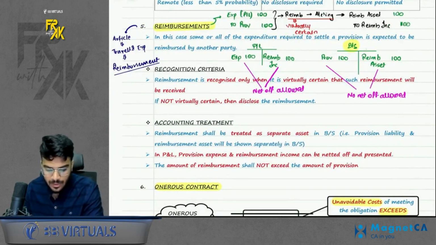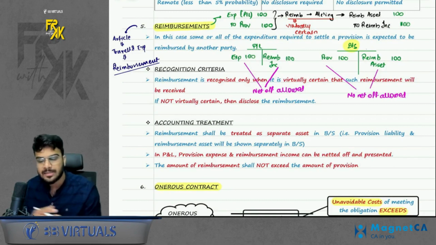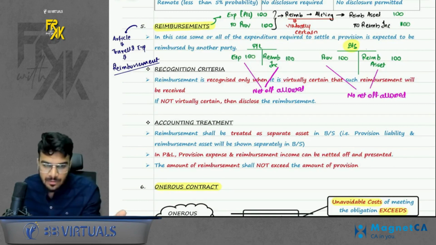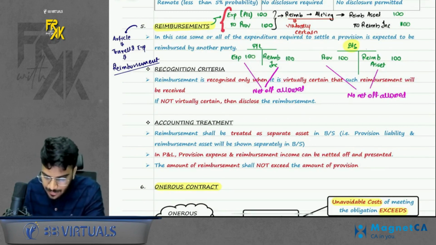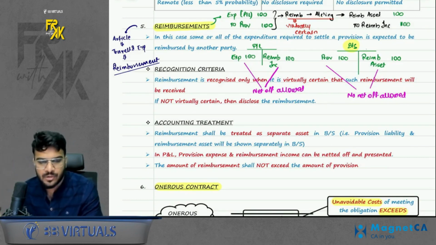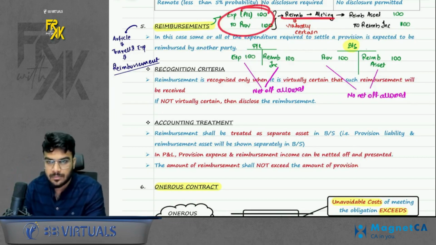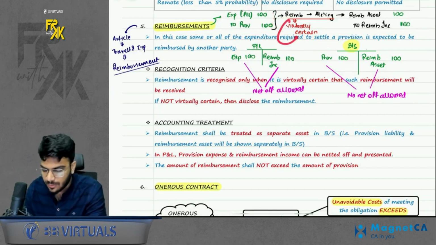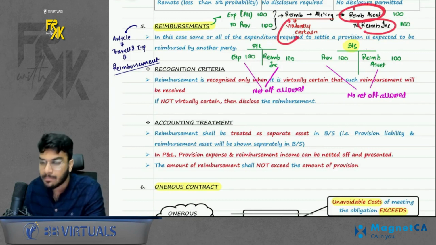So what is the meaning of reimbursement? Sometimes what happens is, let's say best example, your articleship. In articleship, whenever you travel to a client place, your principal says that we will reimburse your traveling expense, right? So the entry for booking the expense is expense to provision. If this expense is reimbursed and that reimbursement is virtually certain, you will book a reimbursement asset to reimbursement income.